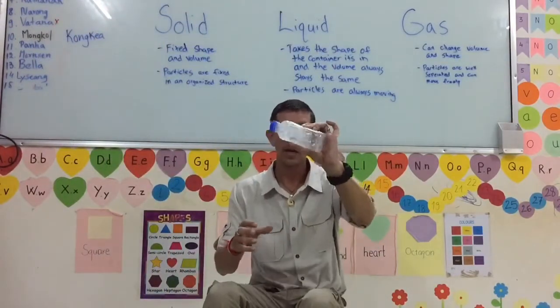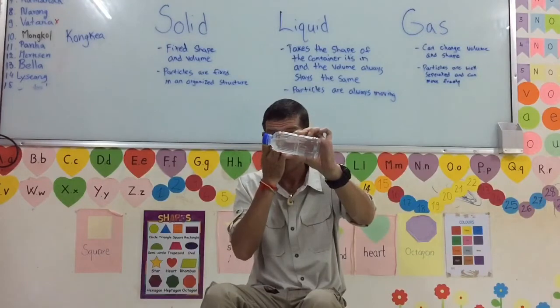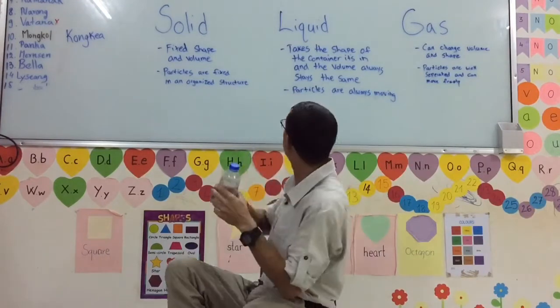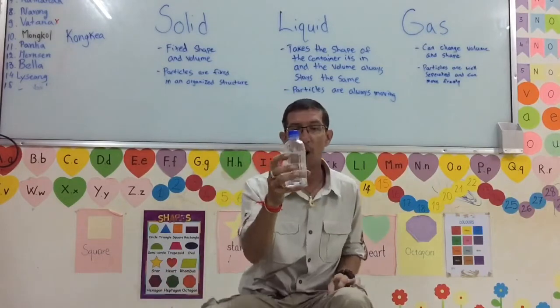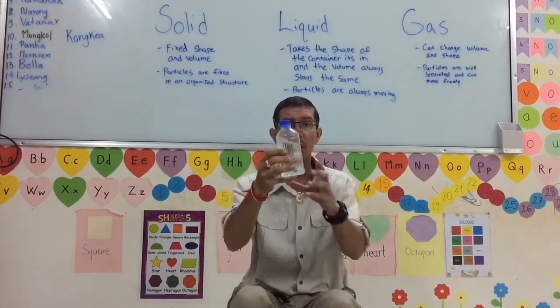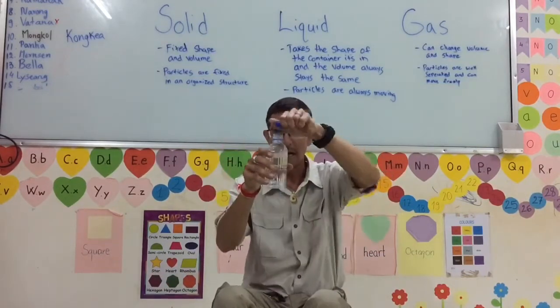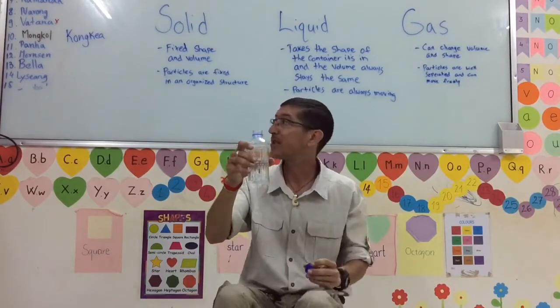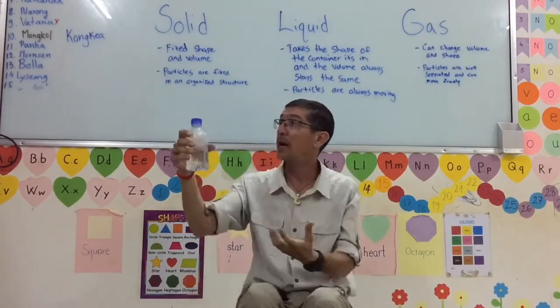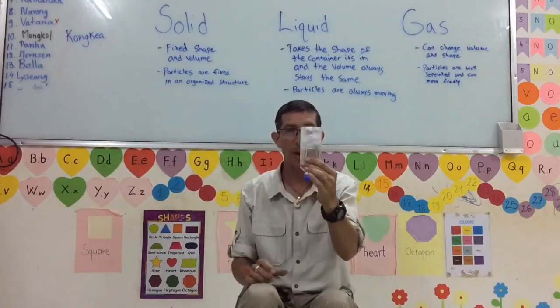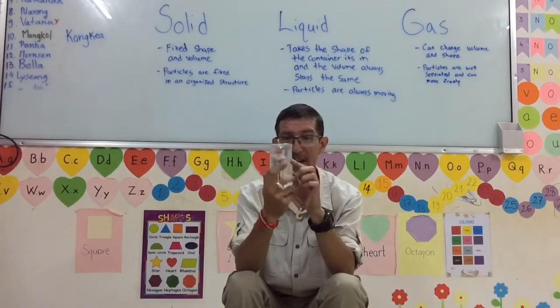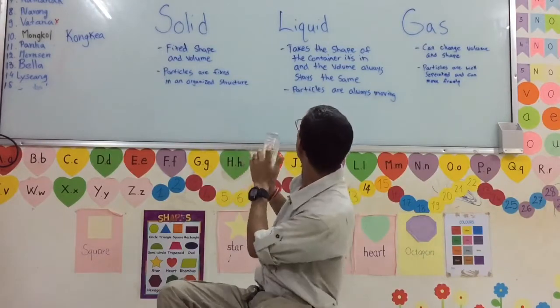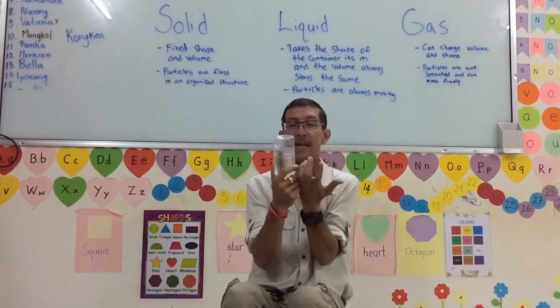Water is a liquid. Liquids take the shape of the container it's in, and the volume always stays the same. So we put water in here, and it always stays the same. We can pour from one into another, and it will always stay the same. It will always take the shape of whatever vessel or container that it's in.